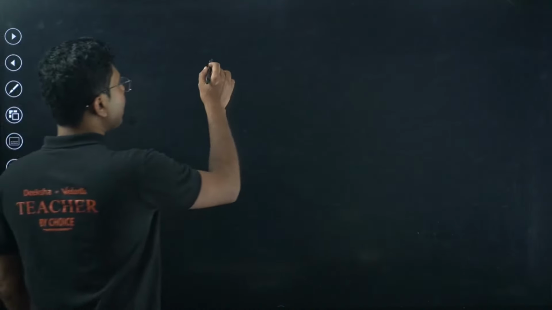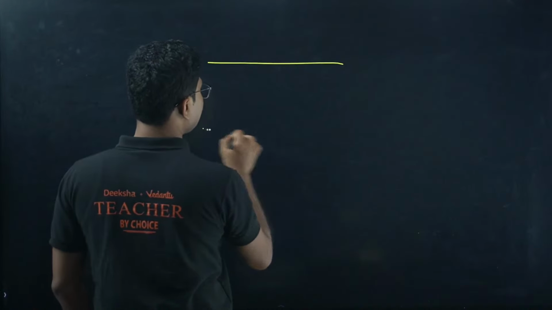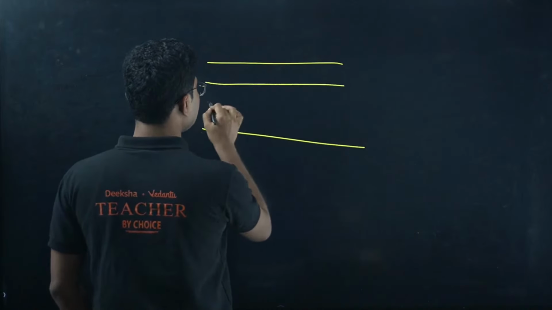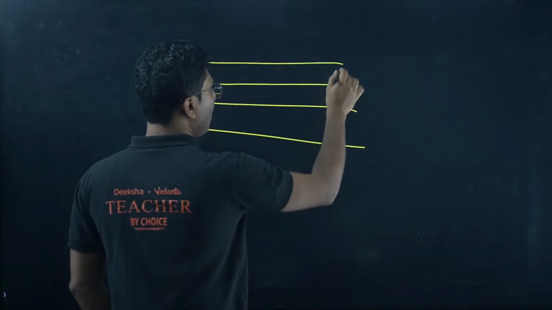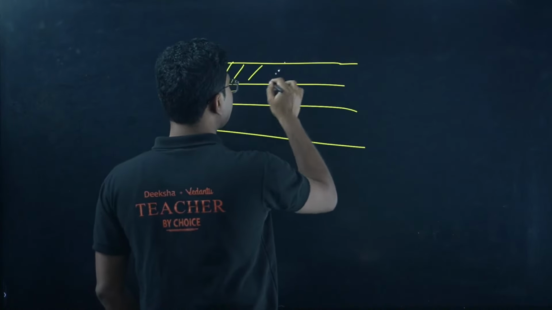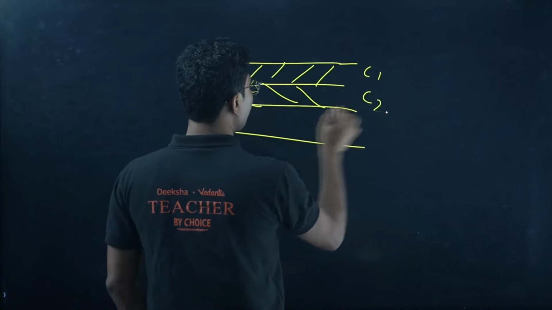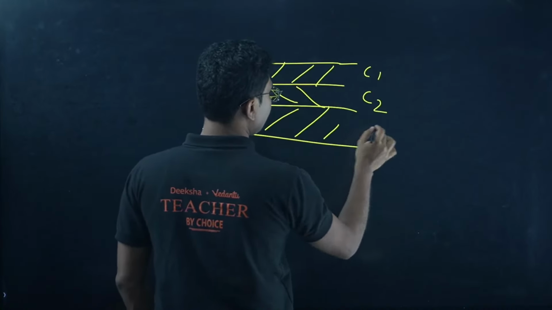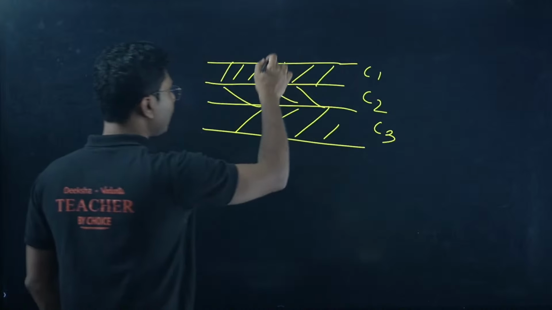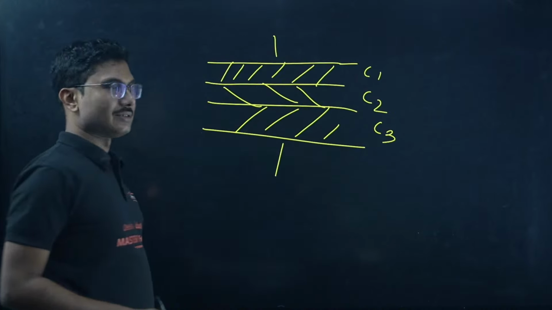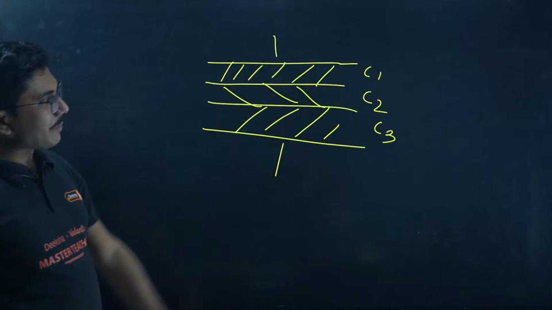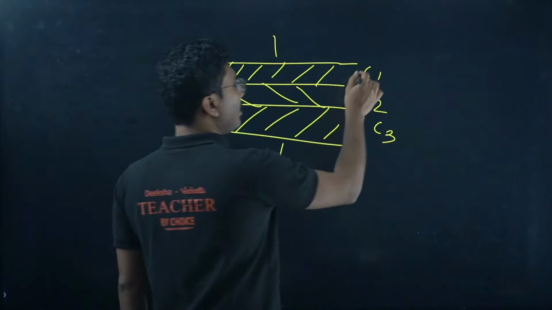Suppose you are given that one capacitor is filled with 3 different dielectric slabs of different thicknesses. You can take this one as capacitance C1, this one C2, this one C3. So these are all 3 capacitors connected in series. You calculate their individual capacitances and then combine them.